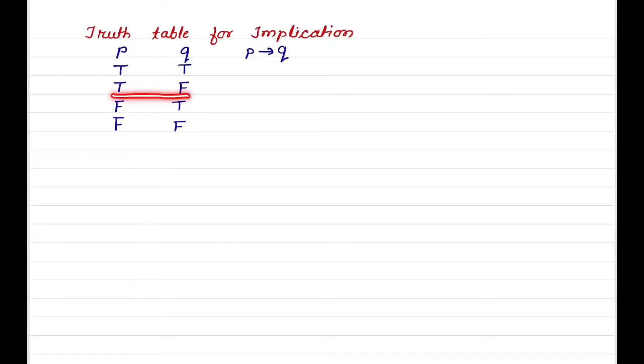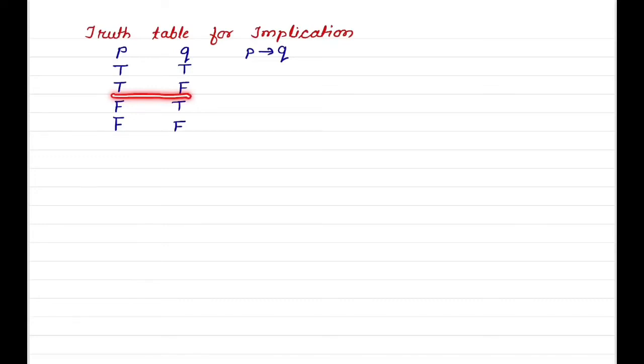Truth table for implication. We have to make 3 columns: P, Q, P implies Q. For P, the first 2 values are true and the last 2 values are F. And for Q, alternately true, false. Remember that implication is false when the first statement is true and the second is false.